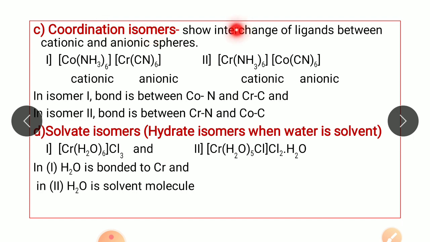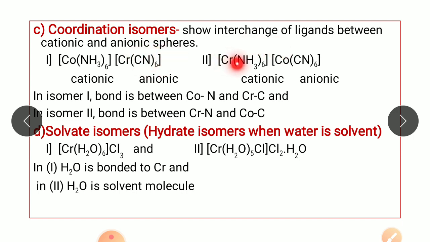Moving to the third type, that is coordination isomer. Now in this isomer, they show interchange of ligands between the cationic and anionic sphere. So look at the complexes number 1 and 2. In complex number 1, the cobalt complex is the cationic complex, while the chromium complex is the anionic complex.